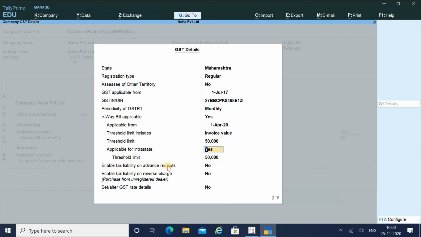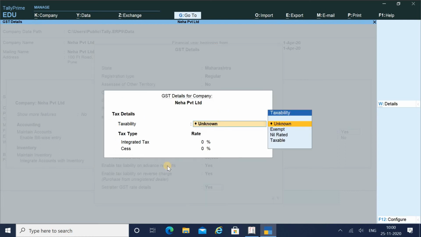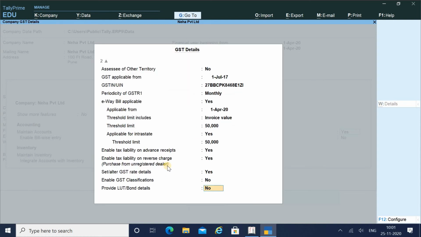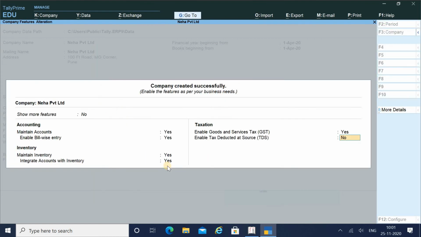Then applicable for intrastate, again the threshold limit which you have to mention. Then enable tax liability on advance receipts, I will say yes. Enable tax liability on reverse charge, again I will say yes. Set or alter GST rate details, I will say yes to this. Then taxability, if taxable, then integrated tax for me is 5%, cess is nothing. And provide LUT bond details, no. Then just accept this. I have given my GST details over here.